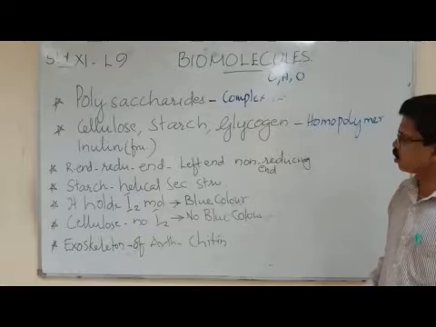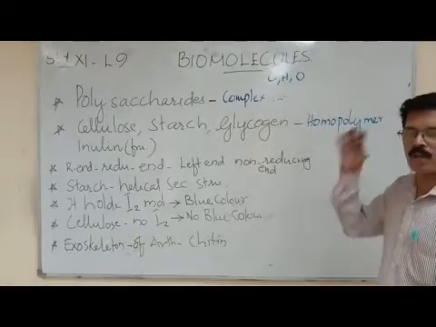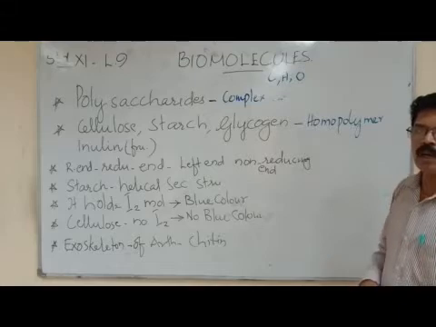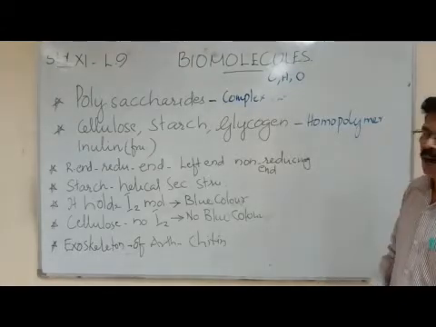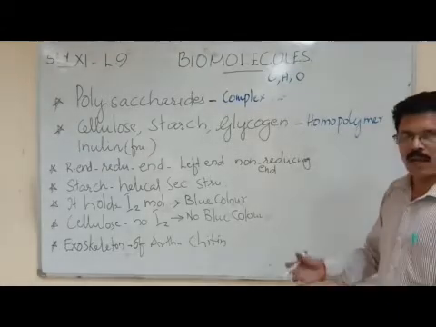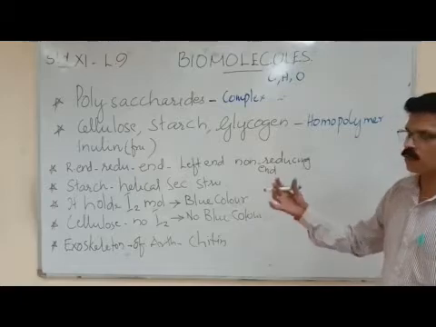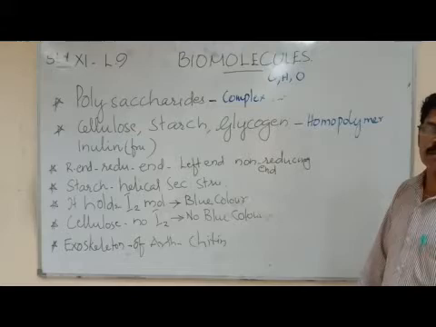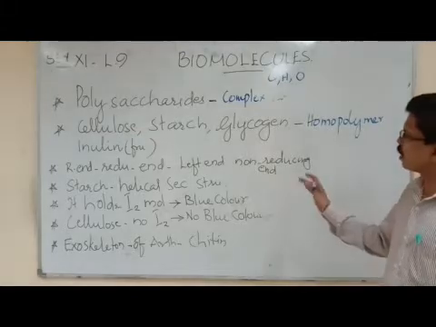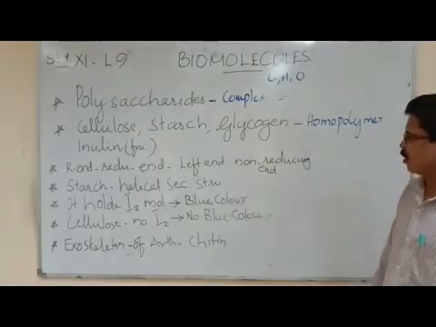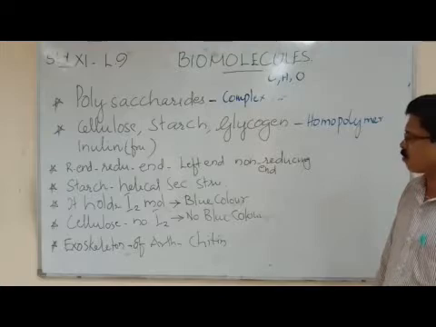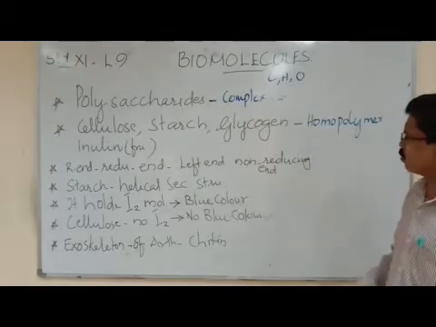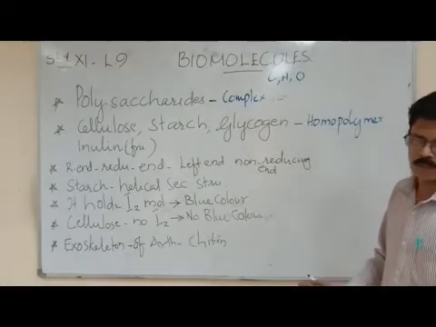After photosynthesis, plants store the food in the form of starch. As and when we need it, the plants can release the energy from the starch. Glycogen is the energy reserve in animals. So, we can say cellulose, starch and glycogen are homopolymers of sugars only.